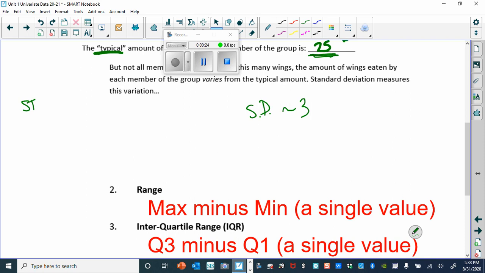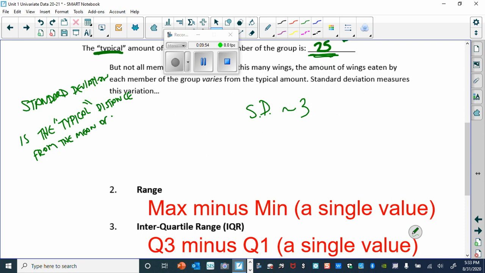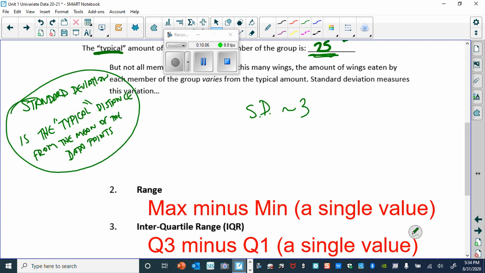Standard deviation is the, and I'm on purpose using a vague word, the typical distance from the mean of the data points. So there's all this formula stuff, but really that's what it's distilling down to, is the typical distance from the mean.